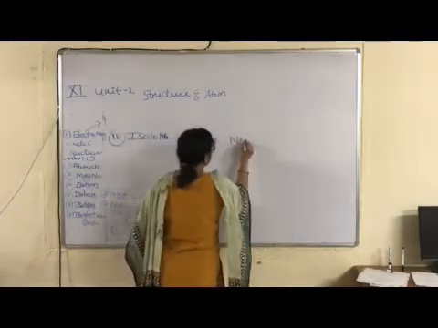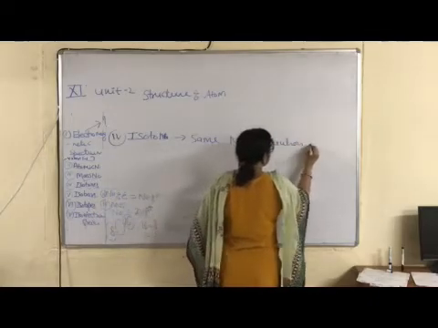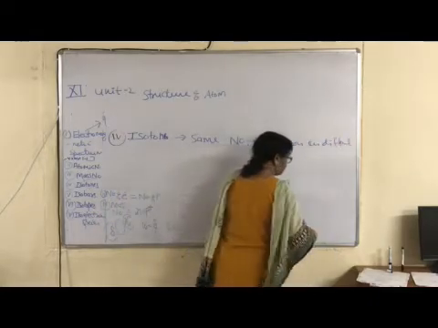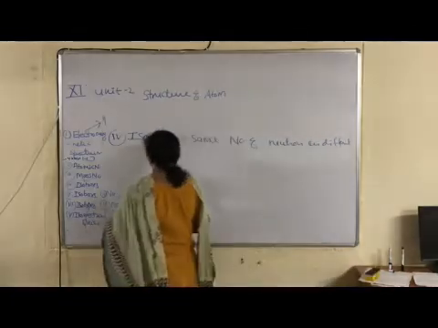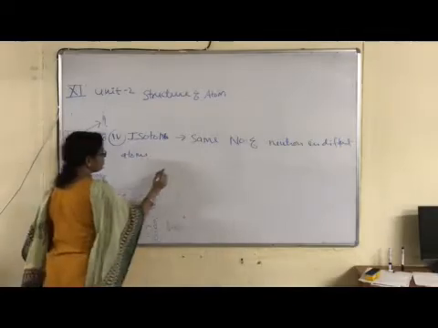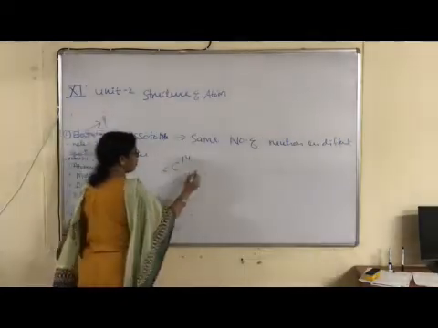Same number of neutrons in different atoms, right? For example, C-14 and oxygen.